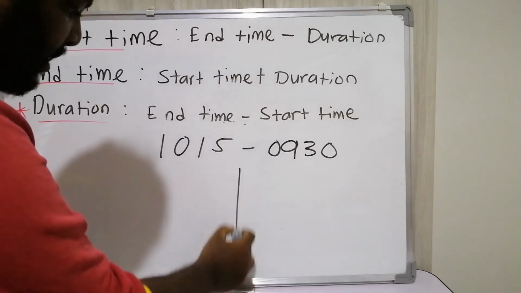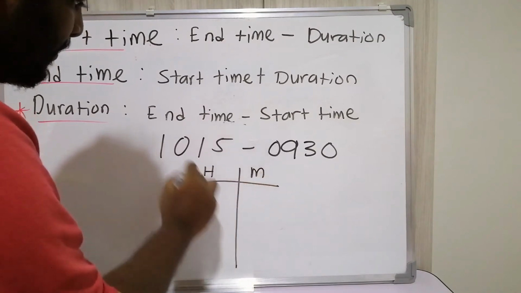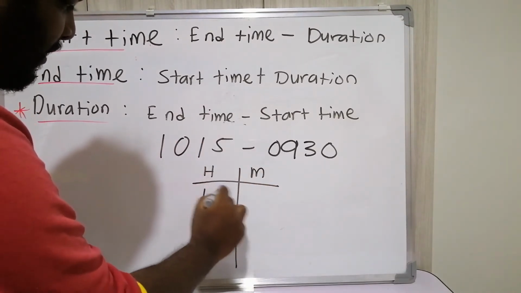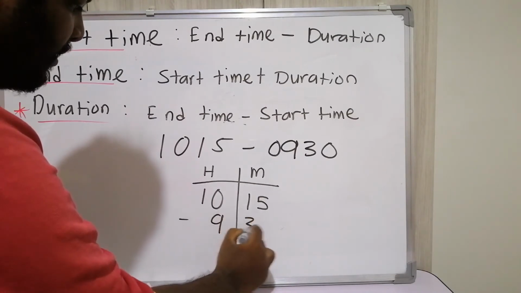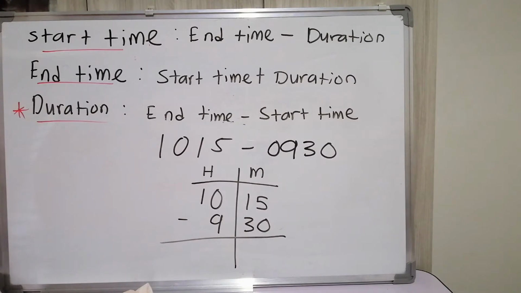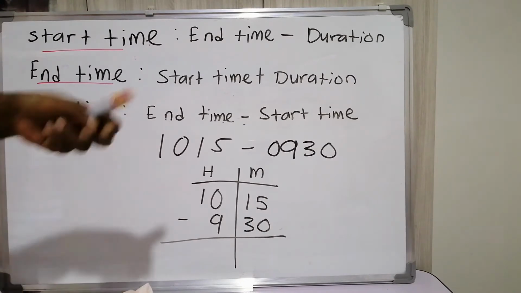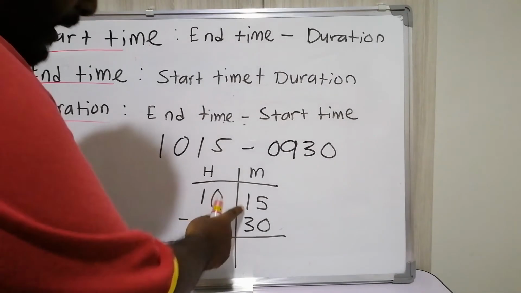As I told you, just put T, hours, minutes: 10:15 minus 9:30. How are we going to calculate? Just now what sir told you, 15 cannot minus 30.